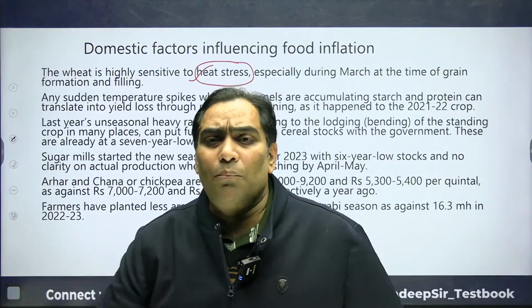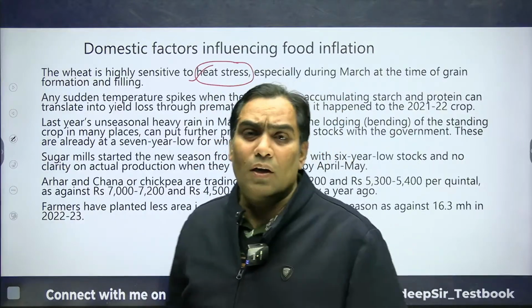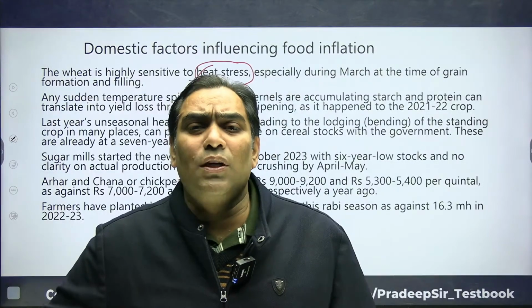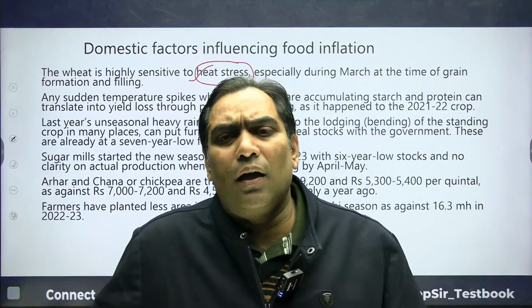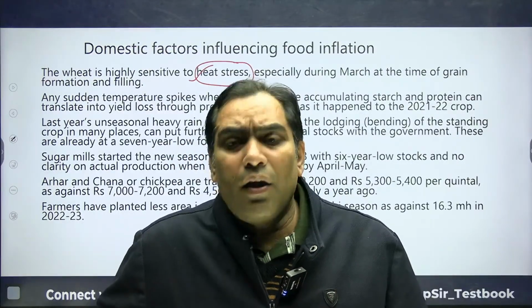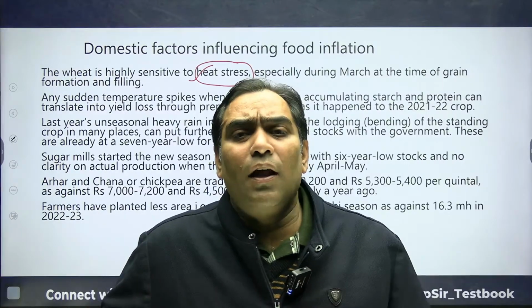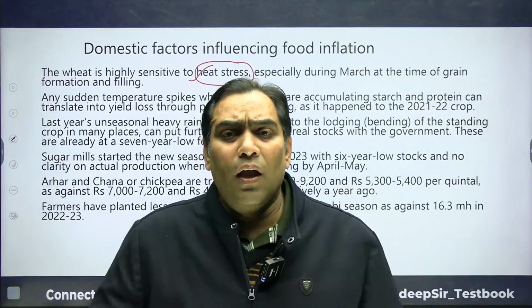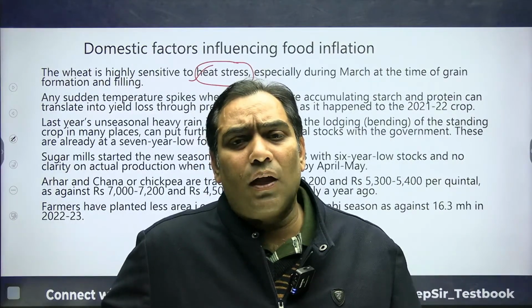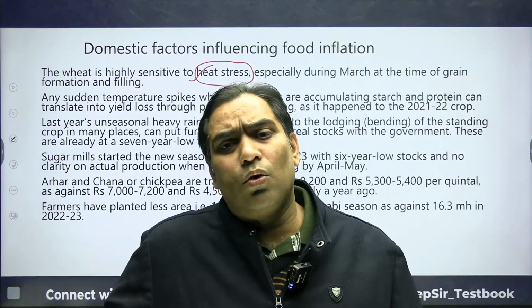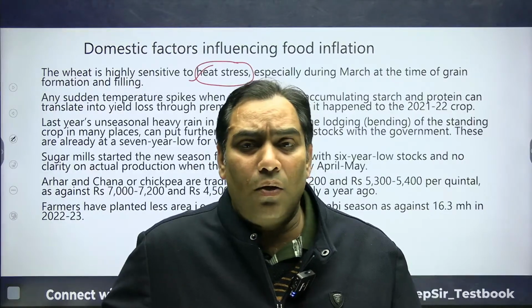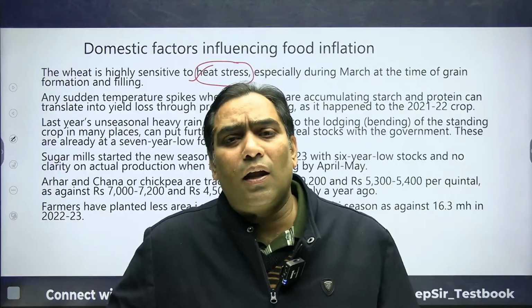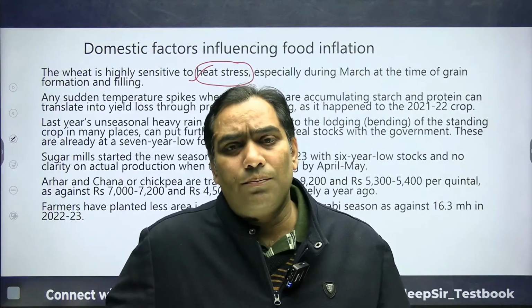The second thing we have to understand is that in 2022 there was unforeseen rainfall, when the wheat was being cultivated, there was rainfall. If it is repeated once again, then again this is going to reduce food production, cereal production, wheat production, and because of that there can be an increase in prices once again.